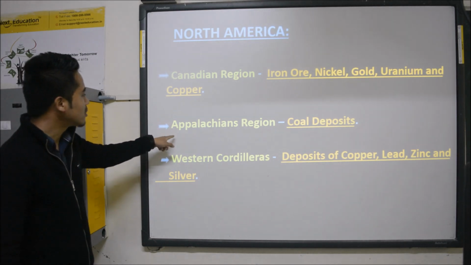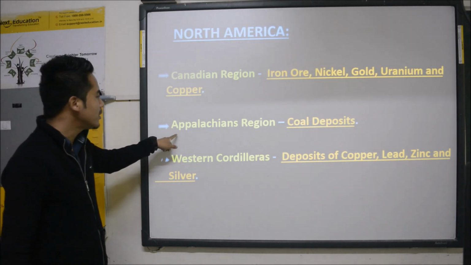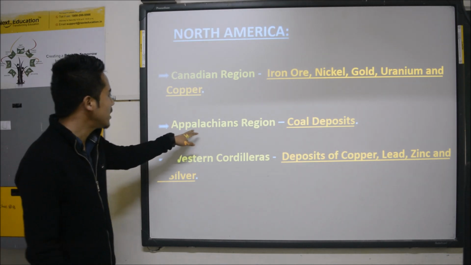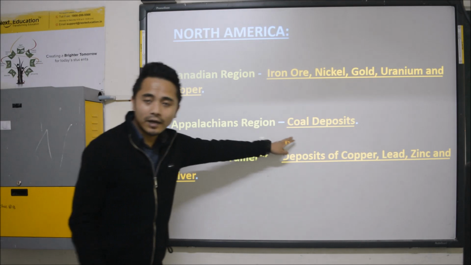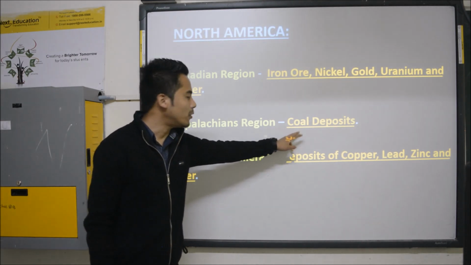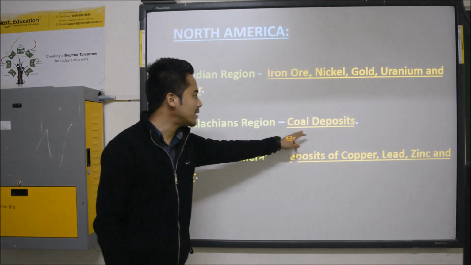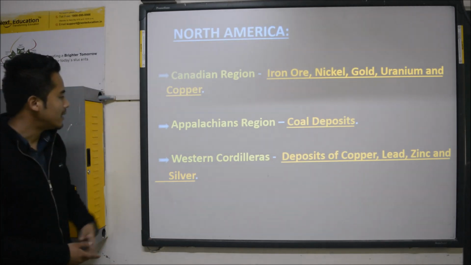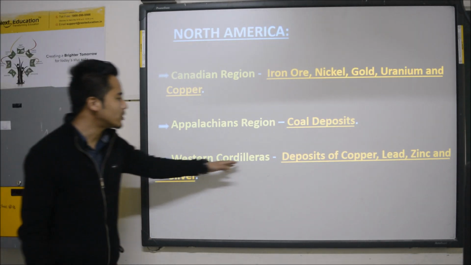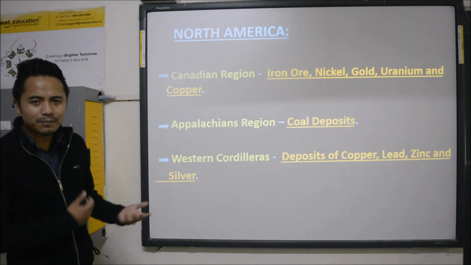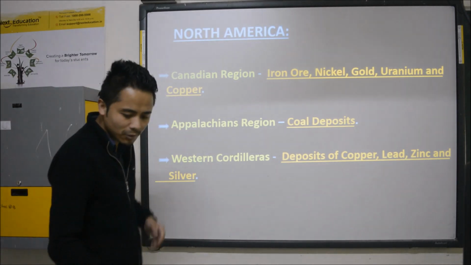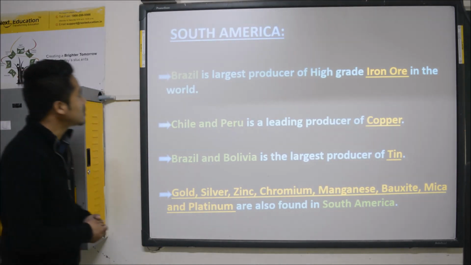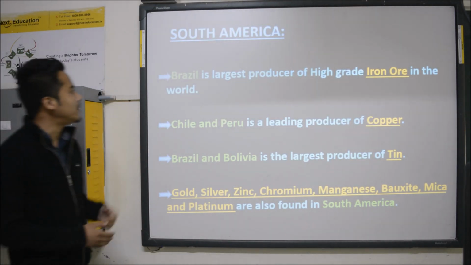The second subdivision where minerals are found is the Appalachian region in North America, where coal deposits are found. The third and the last is Western Cordilleras. Out here, there are deposits of copper, lead, zinc, and silver. And these things you need to memorize. Now let's talk about another continent, which is South America.